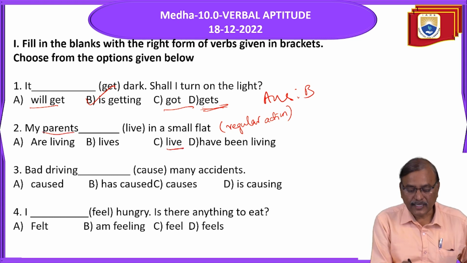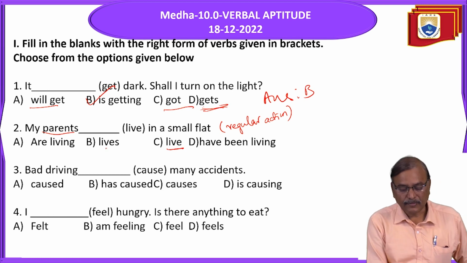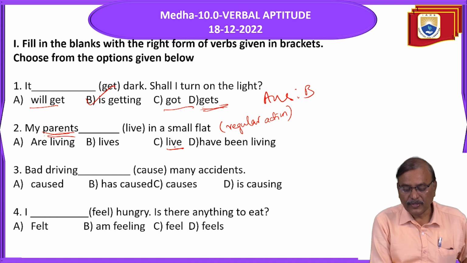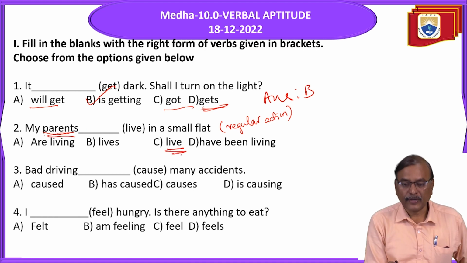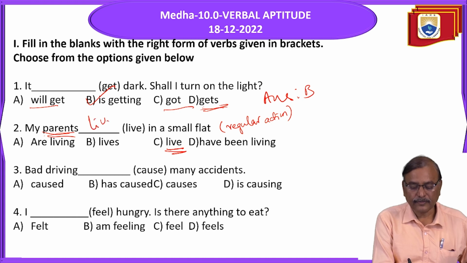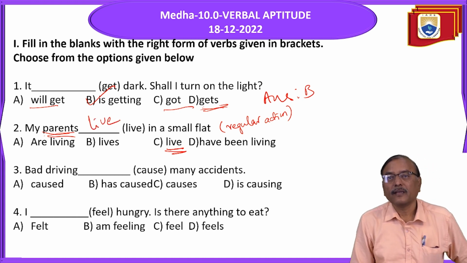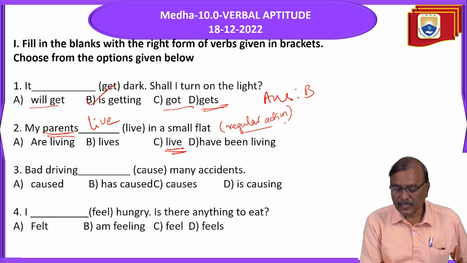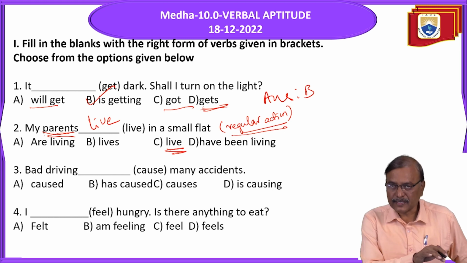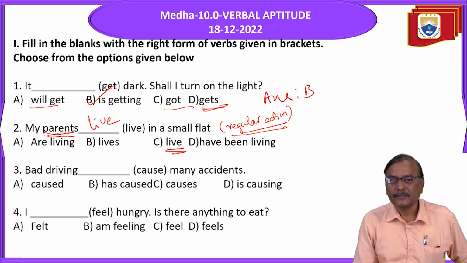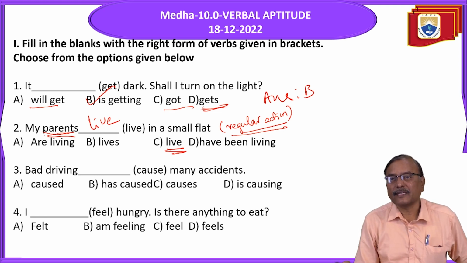When it is singular, we go with the does form, lives. But here my parents is third person plural, so we go with live, the do form. So the answer is live: my parents live in a small flat. You should know whether it is a regular action, just continuing at present, or continuing from past to present. You have to divide the actions like this.